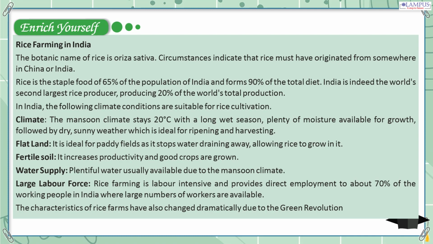Flat land. It is ideal for paddy fields as it stops water draining away, allowing rice to grow in it. Fertile soil. It increases productivity and good crops are grown. Water supply. Plentiful water usually available due to the monsoon climate. Large labor force. Rice farming is labor intensive and provides direct employment to about 70% of the working people in India, where large numbers of workers are available. The characteristics of rice farms have also changed dramatically due to the Green Revolution.